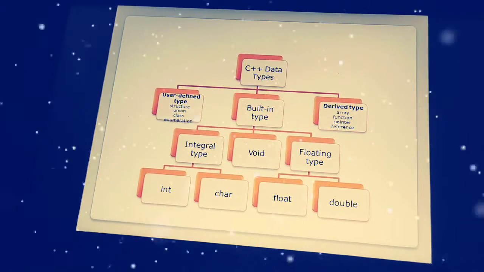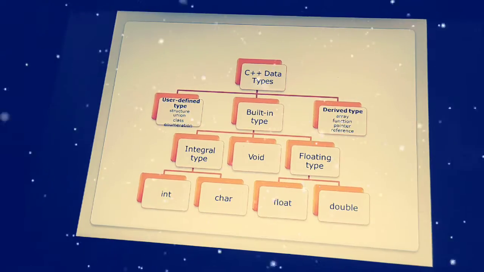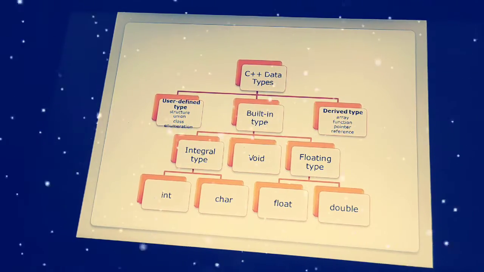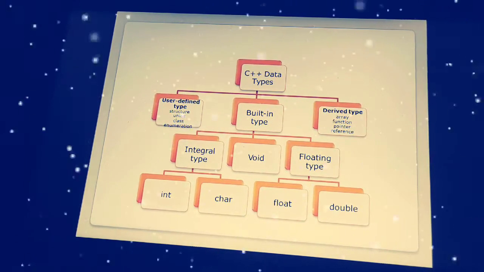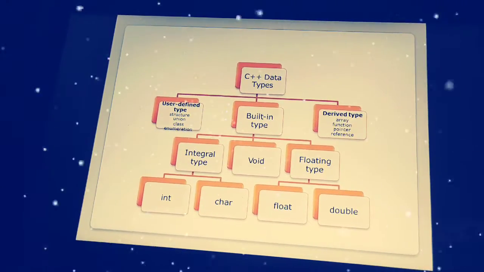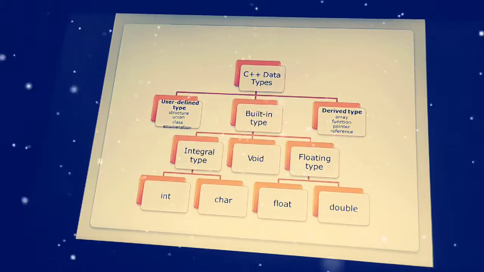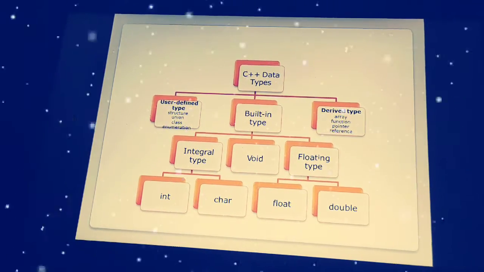So, user-defined data types are structure, union, class, and enumeration. Here I'm going to discuss structure and enumeration examples in the upcoming slides, and not the class, because class plays a major role in the C++ programming language, so I'm not going to discuss the class data type over here.